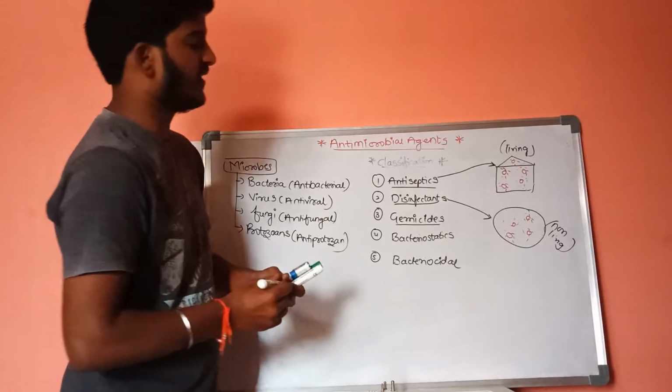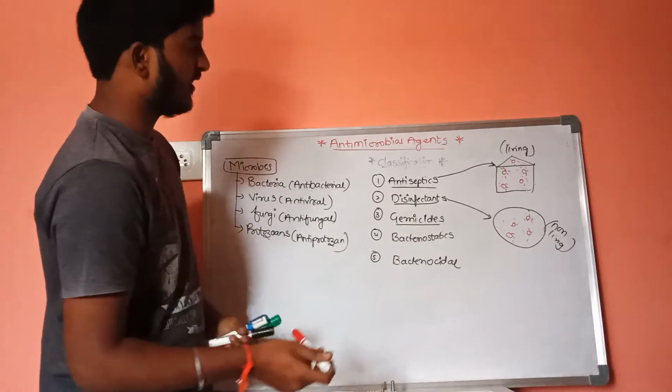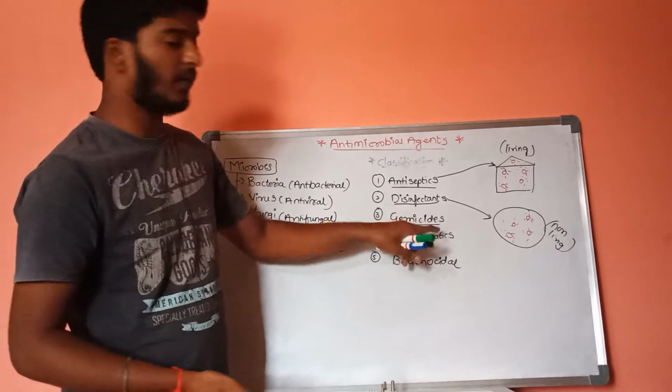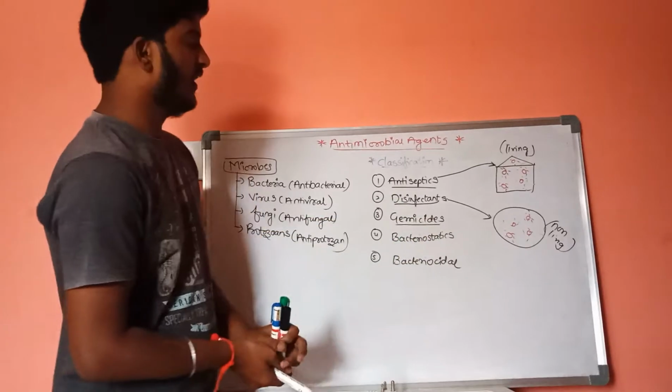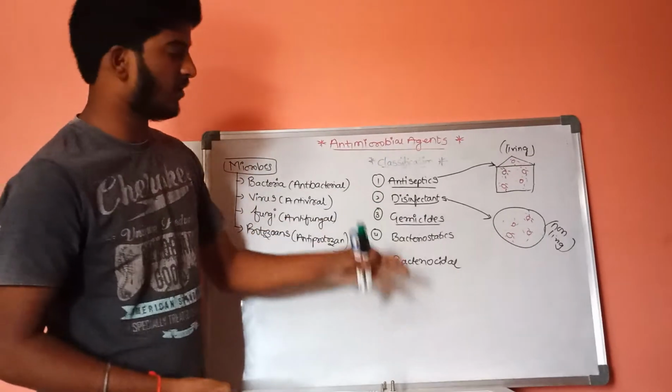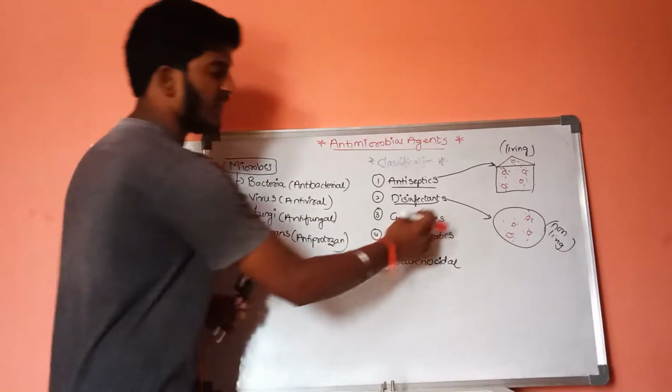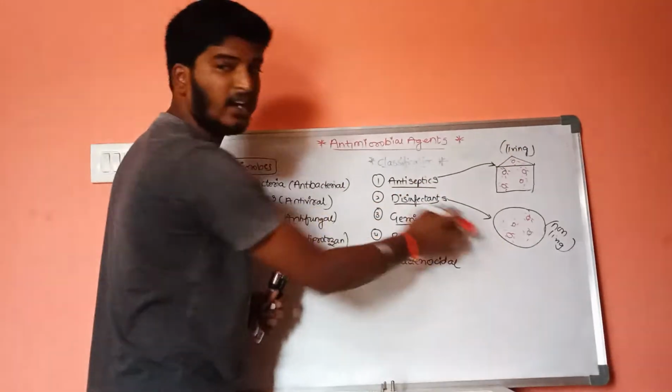What are germicides? Germicides are the group of antimicrobial agents which inhibit or kill the growth of microorganisms on the surface of both living organisms and non-living organisms.